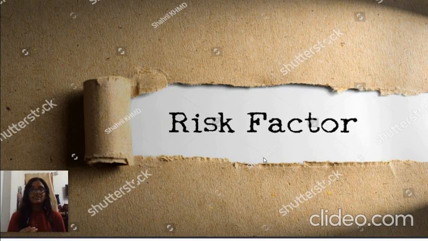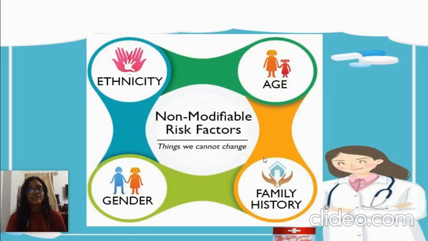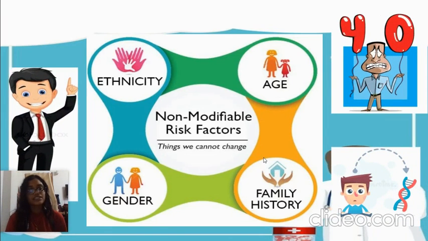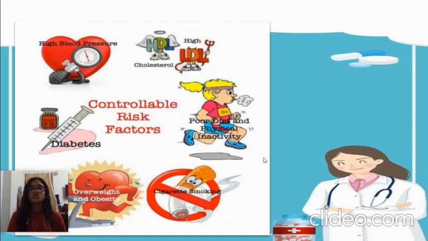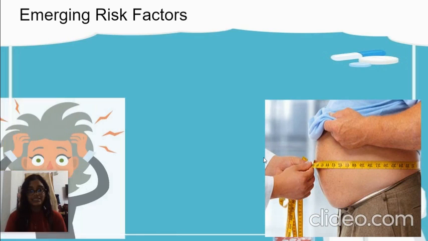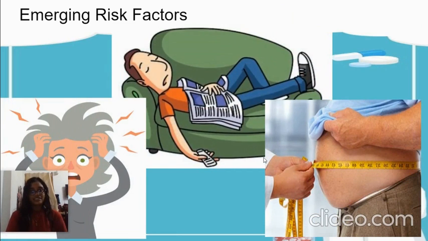Now we'll discuss the different risk factors and etiologies leading to atherosclerosis. There are non-modifiable risk factors such as age and gender. In gender, males, especially those above 40 years of age, have a higher risk of developing atherosclerosis than females. There are many controllable risk factors, factors which we can modify, such as poor diet, smoking, diabetes, and high cholesterol levels. Emerging risk factors which we see today are obesity, stress, and inactivity.